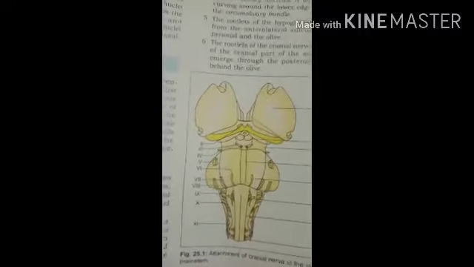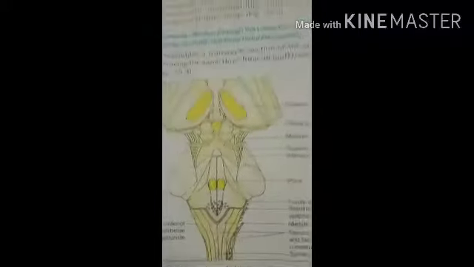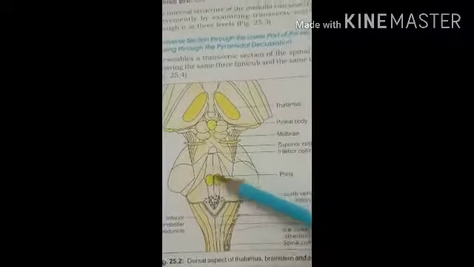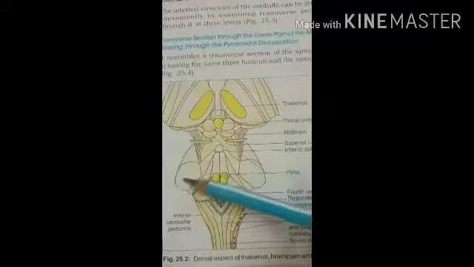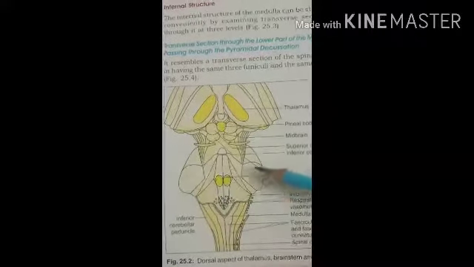Then the dorsal surface. The dorsal surface of the pons, here you can see this one, is the dorsal surface, and this is the middle cerebellar peduncle.